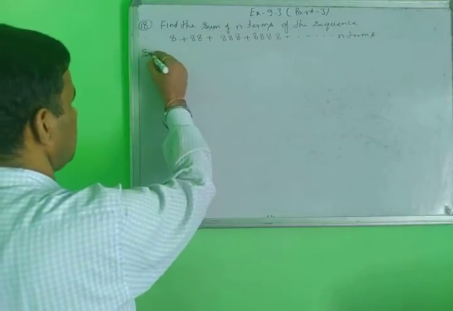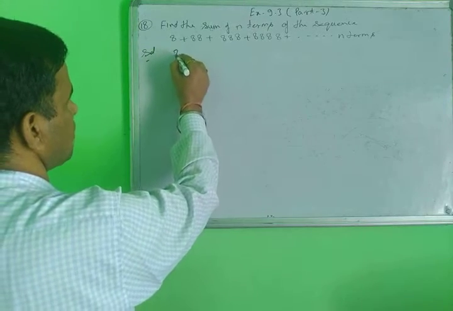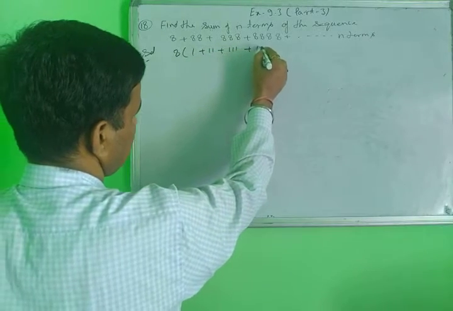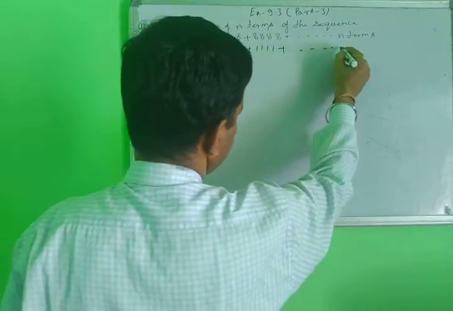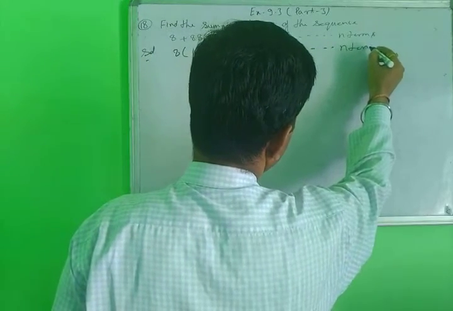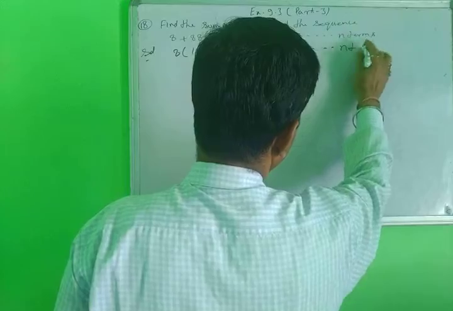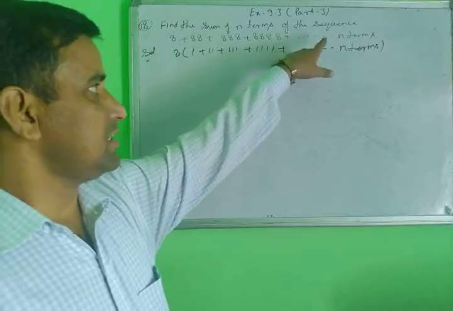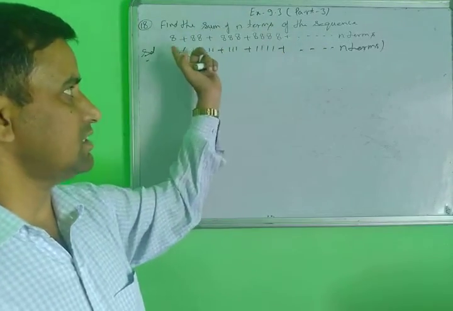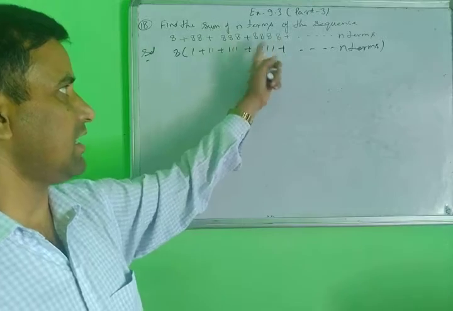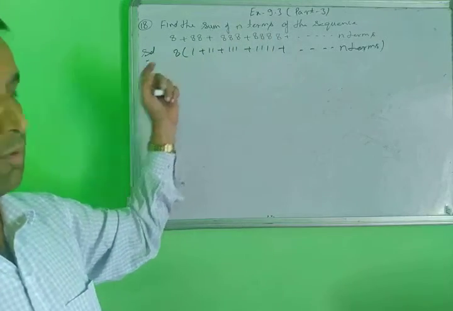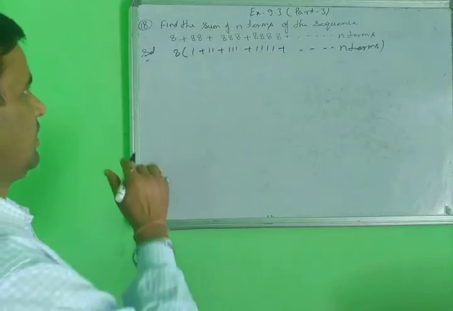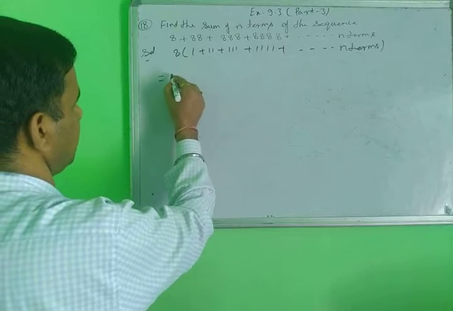First of all, we are taking common 8, 1 plus 11 plus 111 plus dash dash dash n terms. In every question, write the digits, suppose 5, 55, 555, or 6, 66, 666, or 7, 77, 777, 8, 88, 9, 99. You will take this digit out as common. After that, you will multiply and divide by 9.